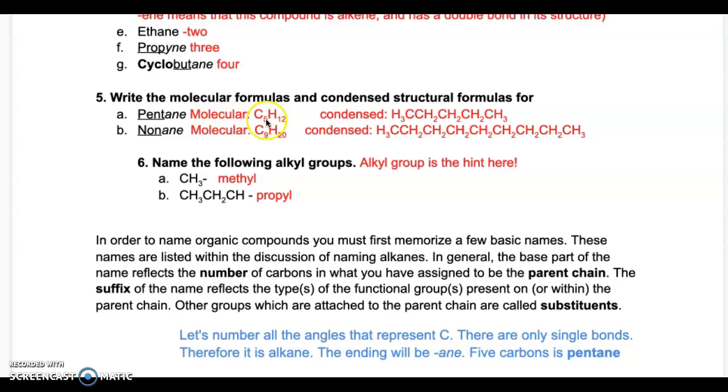So let's write with the molecular. Molecular is usually, like I mentioned before, all of your carbons and hydrogens. Condensed is when you write all of your carbons and all of the hydrogens attached to it. So you do not show the bonds with the lines for each hydrogen, you're just condensing them. So the first carbon will have 3 hydrogens attached to it. Remember, carbon makes 4 bonds.